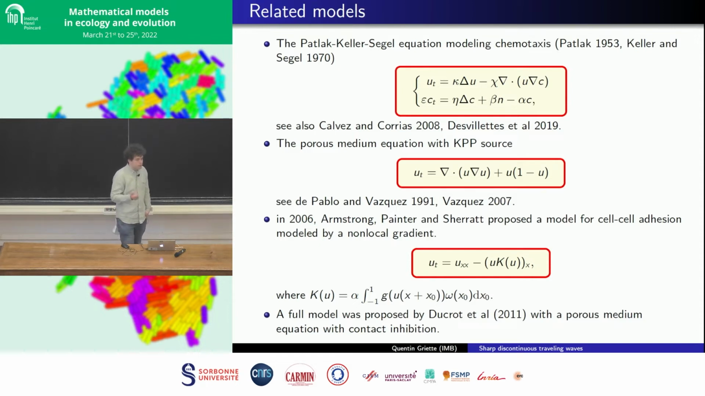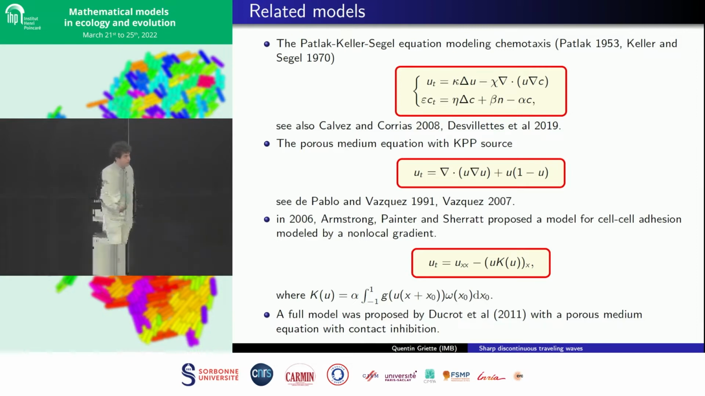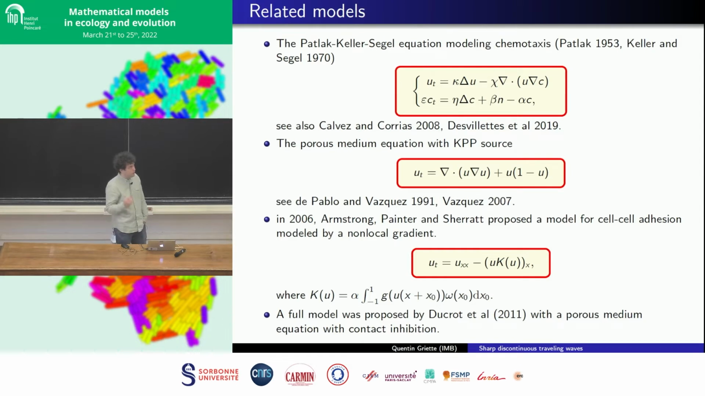There are, of course, some earlier models which have participated in the construction of our model. One model that describes this kind of self-generated gradient is the Patlak-Keller-Segel model, which dates from the 1950s.